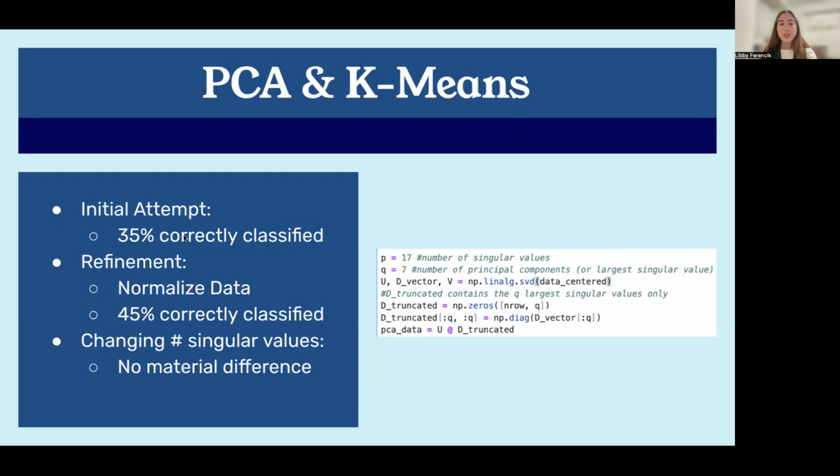My first classification attempt was based on principal component analysis and k-means clustering examples that we covered in class. My very first attempt yielded a 35% accuracy. However, I was not satisfied with this number, so I went back to try to fine-tune my classification. I changed things such as the number of singular values. However, this surprisingly actually did not have a really material difference on the classification accuracy. The key here was going back and normalizing the data.